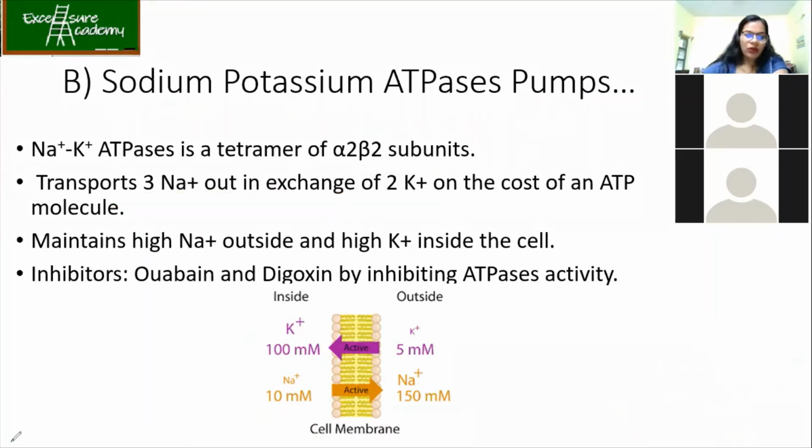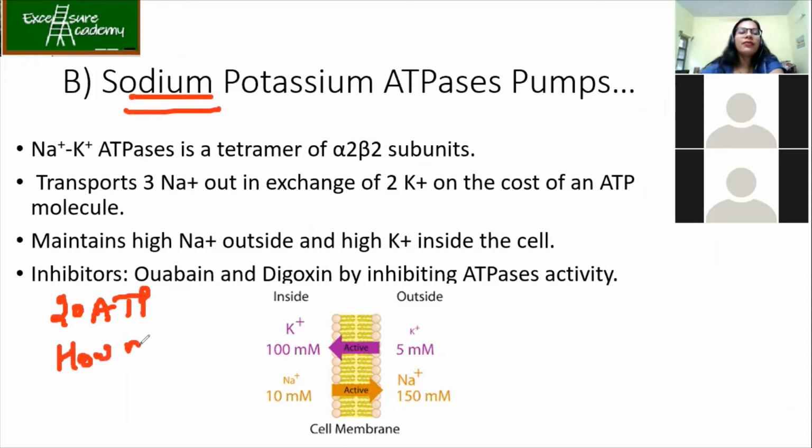Now one question over here. If suppose I'm saying that I have used 20 ATP molecules in this particular ATPase pump, how many K plus and how many Na plus have been transported?